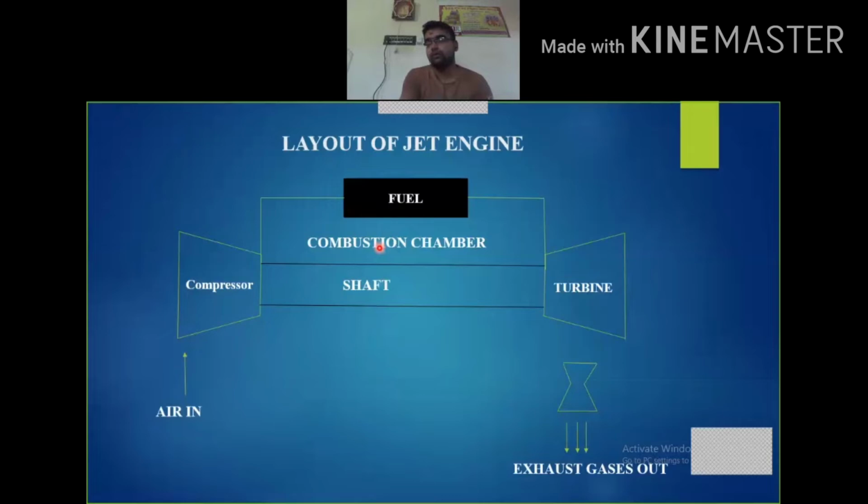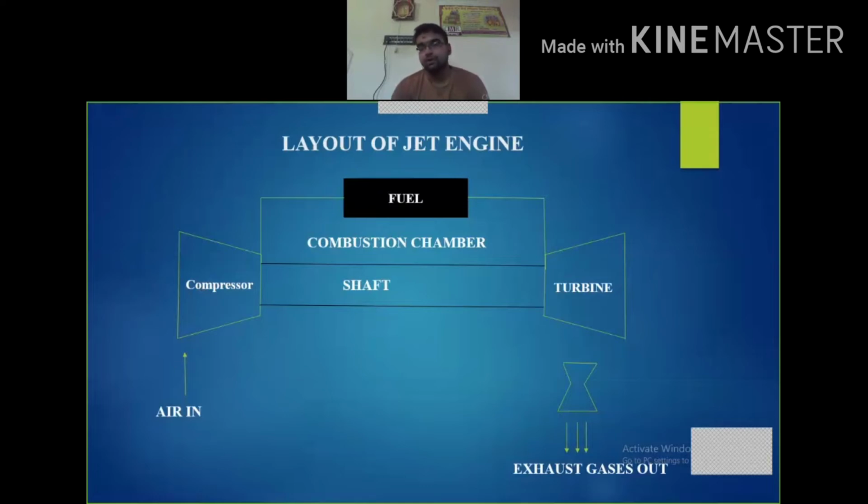So when the fuel and air mix here, we all know that when air is compressed, the temperature is also increased. When the pressure is increased, the temperature of the air is also increased. So here when the fuel and air mix, the combustion takes place. Around 2700 degrees Celsius of temperature is produced in the combustion chamber. When the hot gas expands towards the turbine, the turbine blades start rotating and produce power. This power is further transmitted to the compressor as well as to the fan through the shaft.